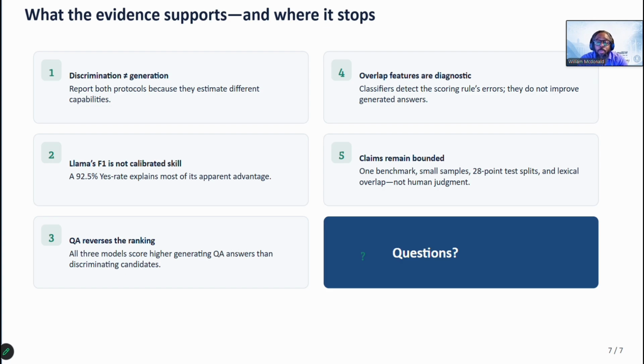For now, the practical rule is simple: don't trust a small model to grade its own homework without checking its bias, its confusion matrix, and which tasks you're actually asking it to do.